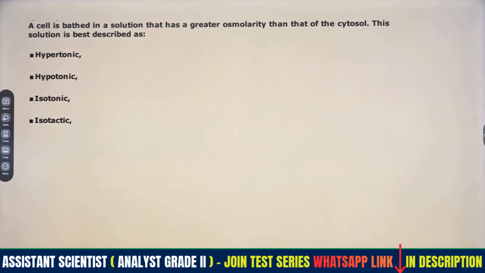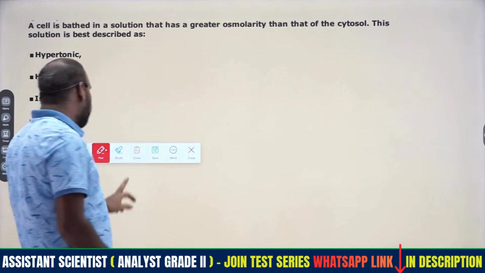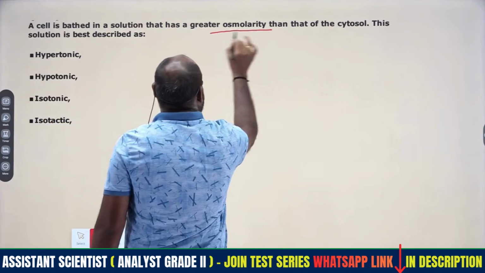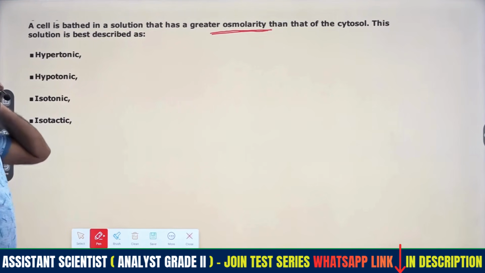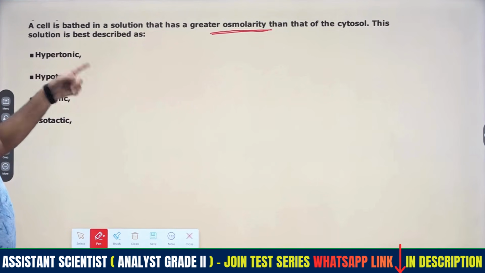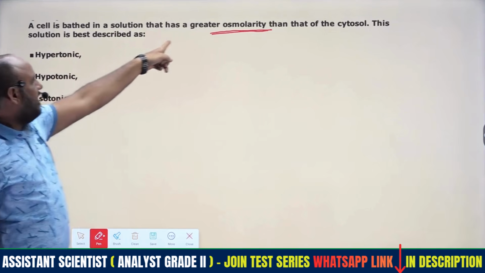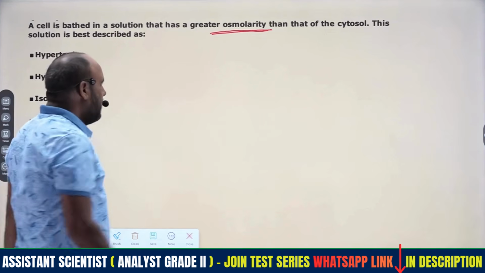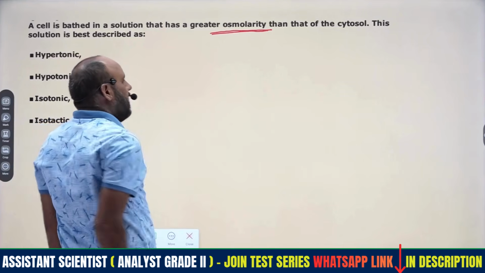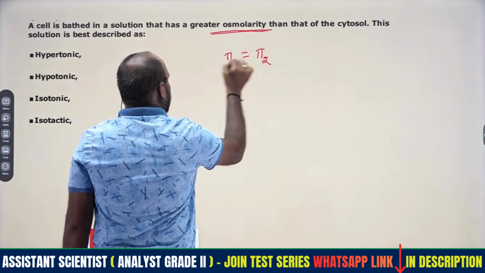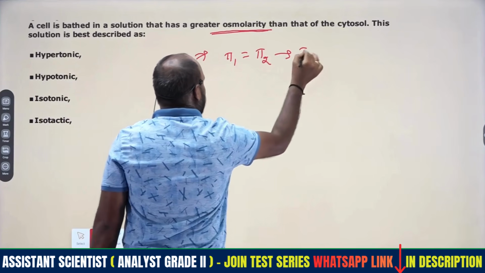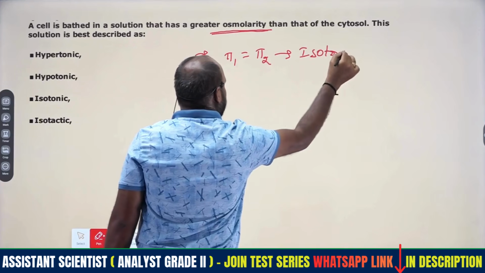Then coming to one more question, related to a colligative property, osmolarity. If solutions have the same osmotic pressure, pi 1 equals pi 2, where pi is the osmotic pressure, such solutions are called isotonic solutions.